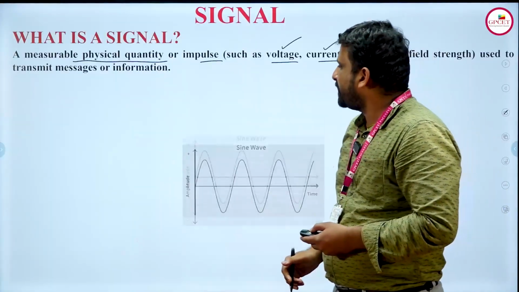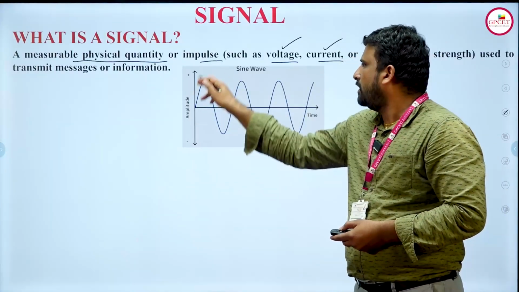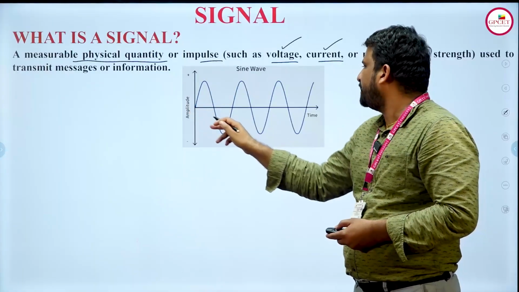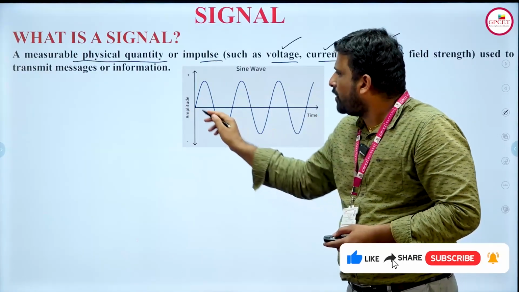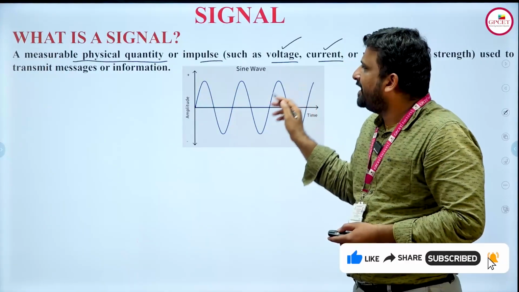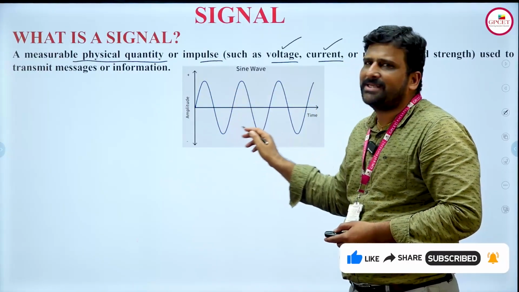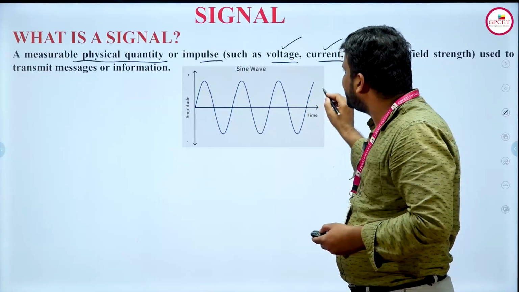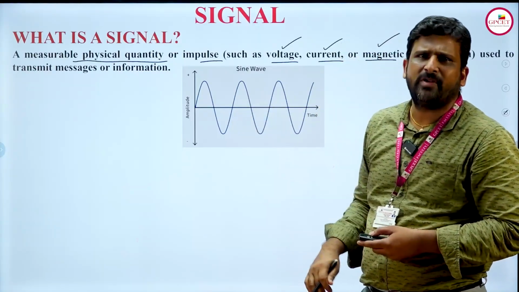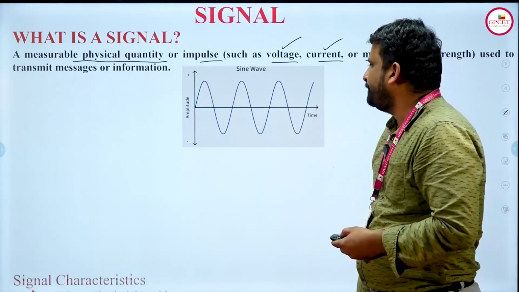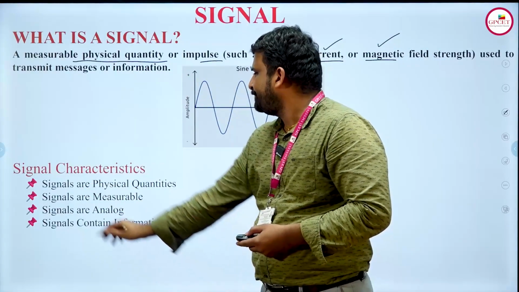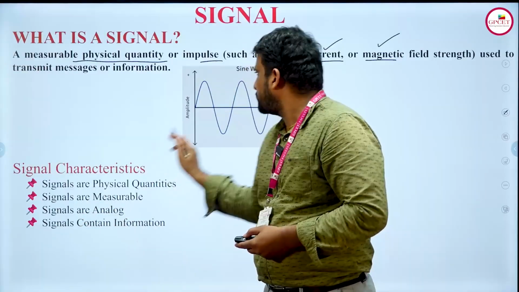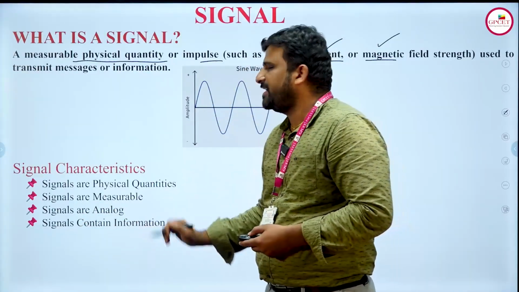Then coming to this is the signal. On the y-axis we can represent amplitude, and on the x-axis time. By knowing this amplitude and time, it can be measured. That's why we call it a signal. A simple example of a signal is a sine wave. So what are the characteristics? As I told you, signals are physical quantities, signals are measurable, signals are analog, and signals contain information.